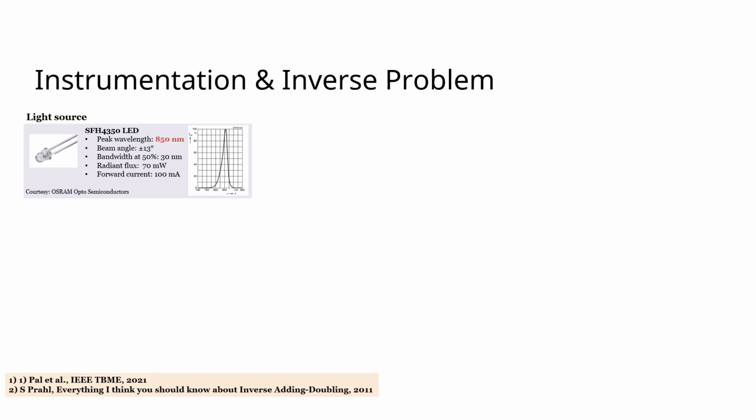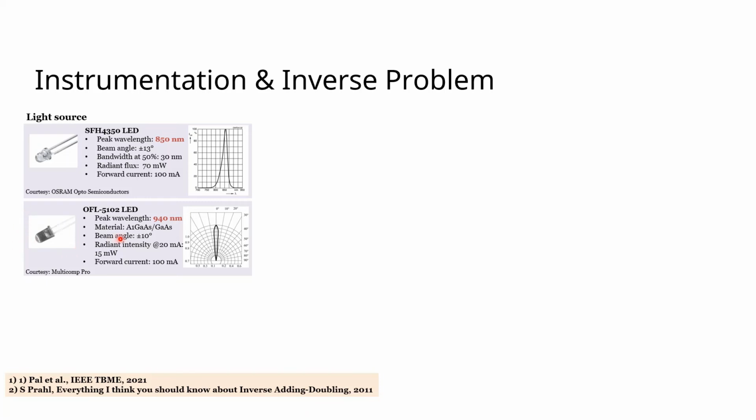To talk about the instrumentation, we worked with three different LEDs. For 850 nanometers, we use the LED from OSRAM Opto Semiconductors. You can see that it has a very low beam angle, and then we also put a Fresnel lens in front of the LED to focus the light source.